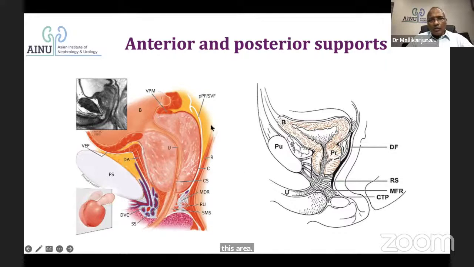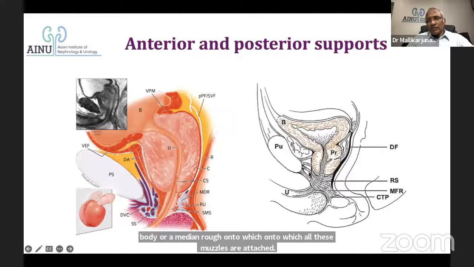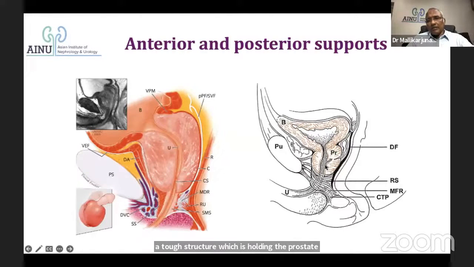At the same time, if you look posteriorly, there is the tough Denonvilliers' fascia, which is nothing but the obliterated septum which was dividing the rectum and the urogenital sinus, and that is a tough structure which gets attached towards the perineal body or median raphe, onto which all these muscles are attached. So you have a tough Denonvilliers' fascia posteriorly, you have a tough structure which is holding the prostate anteriorly, and the coverings onto the muscles around which are attaching to the median raphe, giving a compact area keeping it attached in that area.